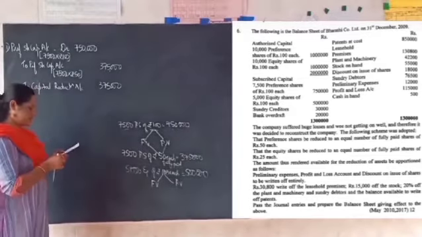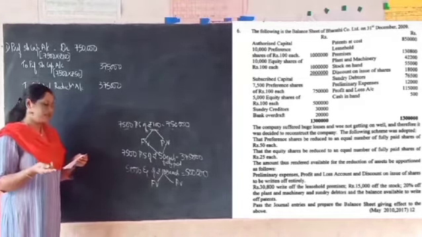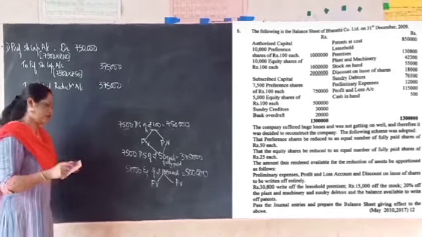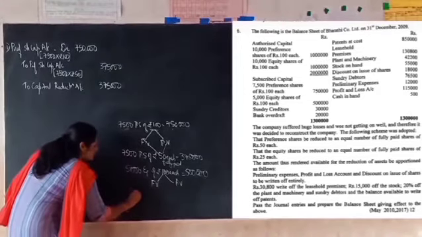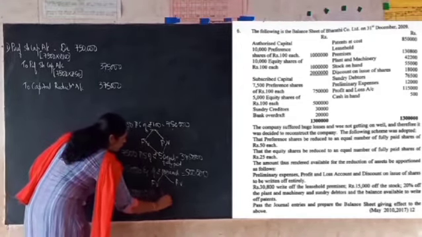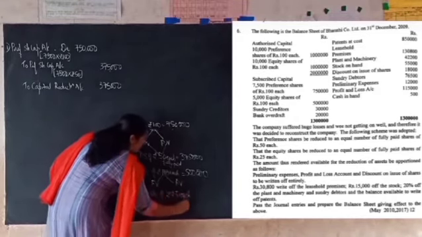But now, under the internal reconstruction, they want to have equal number of shares even in the future, but they want to make it as 25 each per share fully paid up. So even in the future, they will have 5,000 equity shares of rupees 25 each, fully paid up.